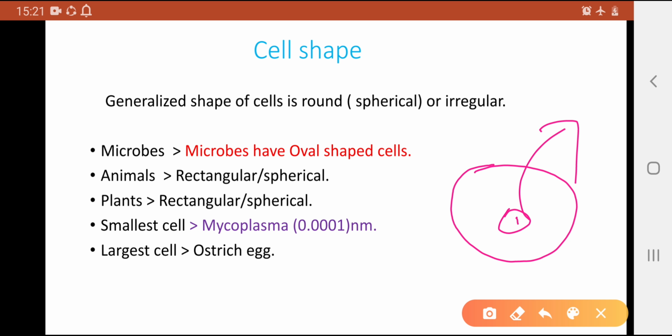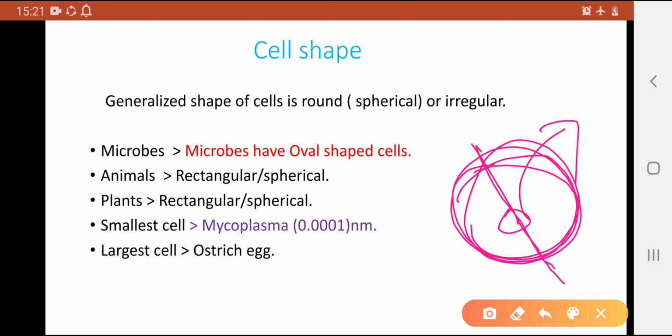When the cell divides, it gets into two halves, one half from the mother and one half from the father, and it combines again to make a zygote. After that, the genetic material is contained in this cell. I hope this is clear to you.